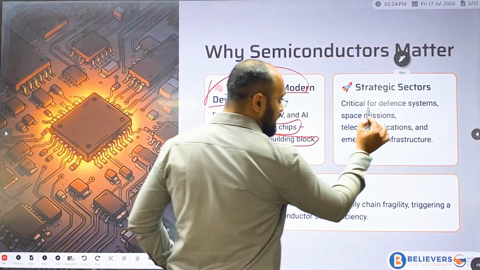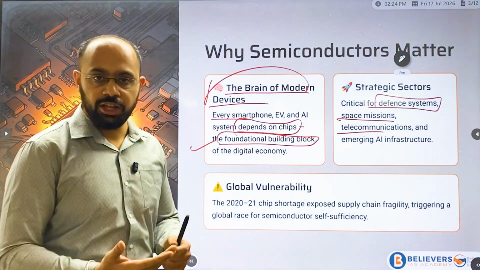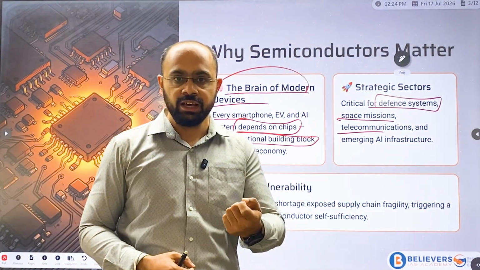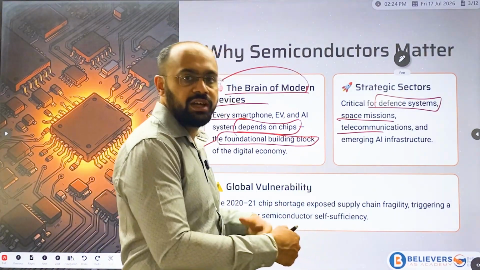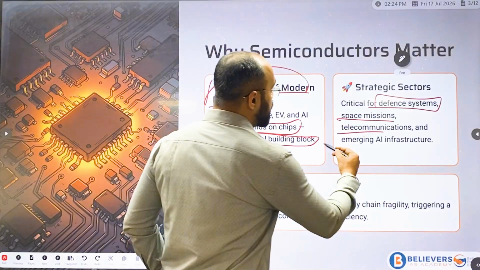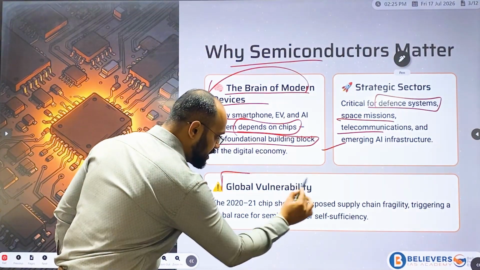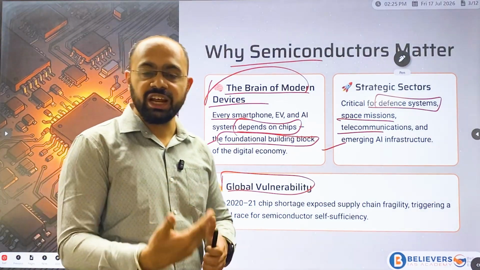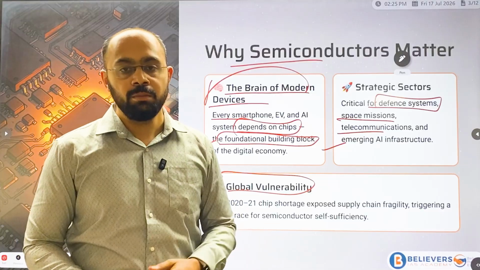Even if you think of defense systems, space, telecommunication, all of them need electricity, right? In order to produce this controlled flow of electricity, we need semiconductors. So this is the main importance of semiconductors. Now, if you see global vulnerability in 2020, there was a crisis for this particular thing. From there onward, India started this particular program.